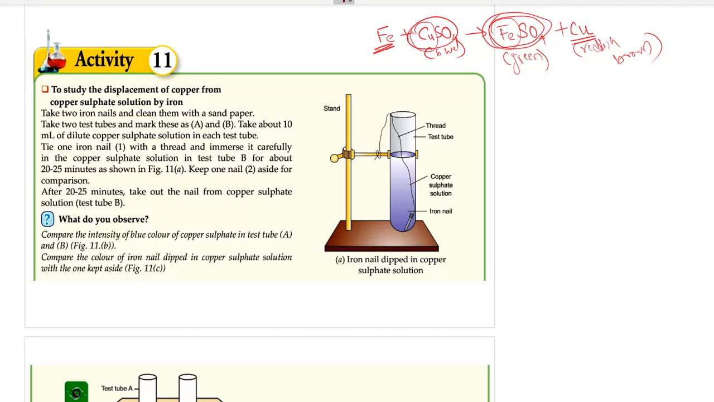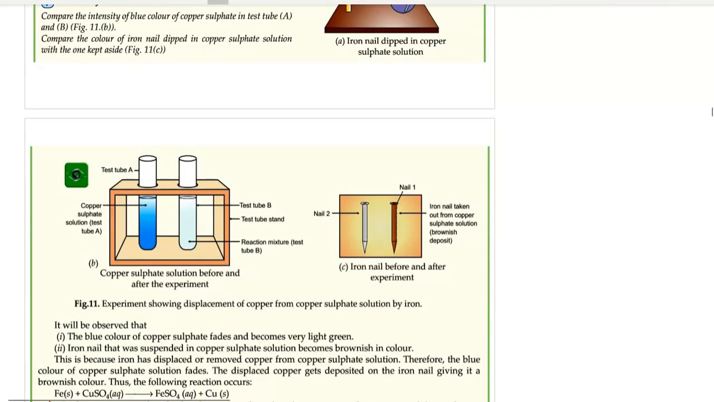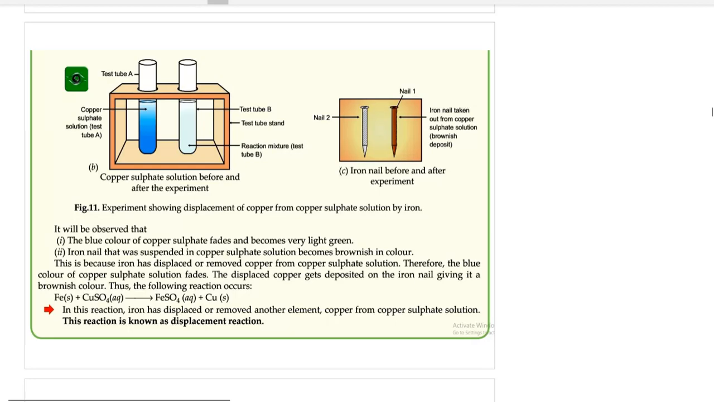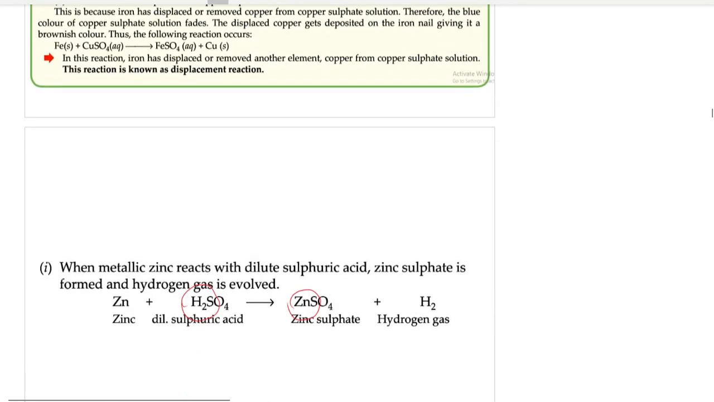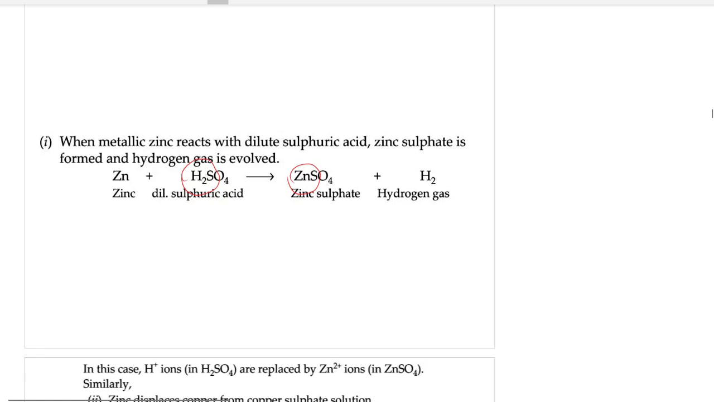So what observation do you see? The solution which was blue in color, copper sulfate, now becomes green in color. After 20-25 minutes, the whole solution changes into green color. And the copper, which is a reddish brown metal, deposits on the iron nail. Right? So this is one very good example of displacement reaction. Let's take one more example.